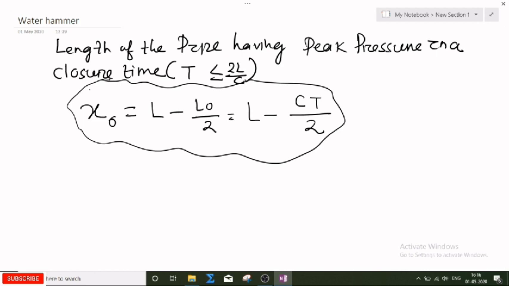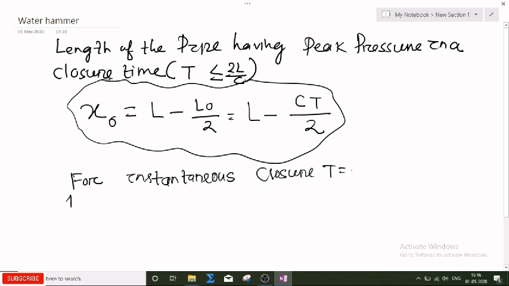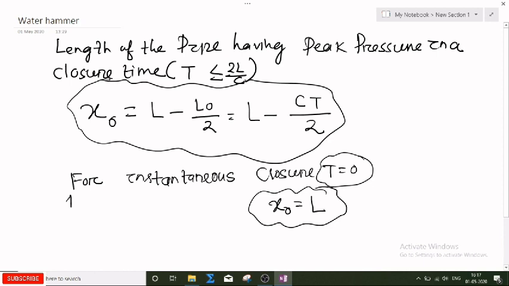And for sudden or instantaneous closure, T will be equal to 0. The actual time will be 0. So the length of the pipe having peak magnitude will be the entire length. So the entire length will be subjected to the peak magnitude of the pressure. So we should not close the valve instantaneously.